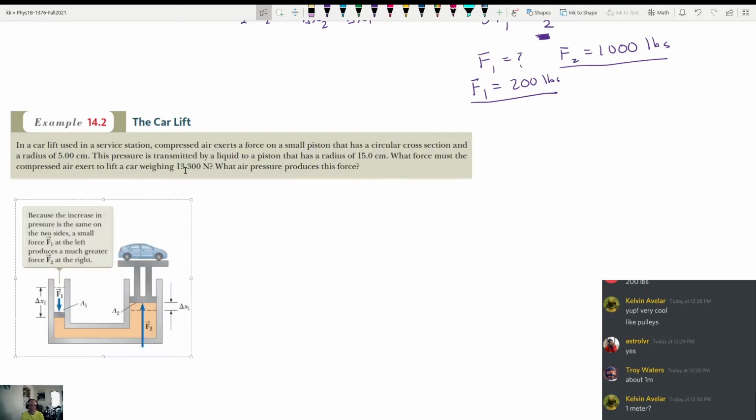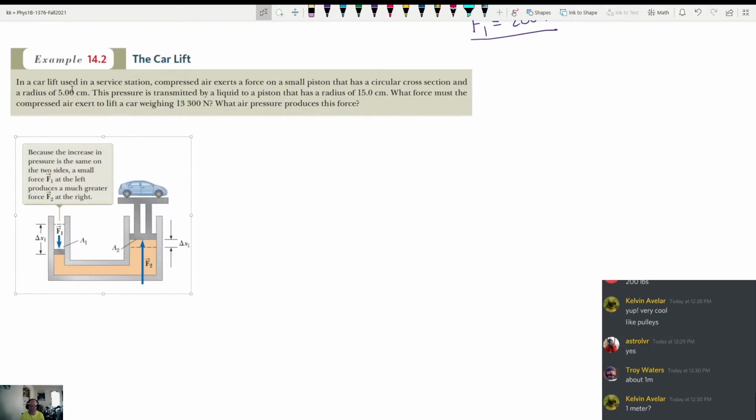Okay. So it says, in a car lift used in a service station, compressed air exerts a force on a small piston that has a circular cross-section and a radius of 5 centimeters. Okay, so we have a small piston. We're going to say that's this one here. It's got a radius. We'll call it R1. And we're going to say that R1 is 5 cm. Okay, that's the radius of this piston over here.